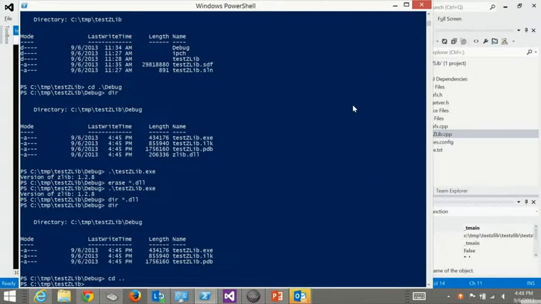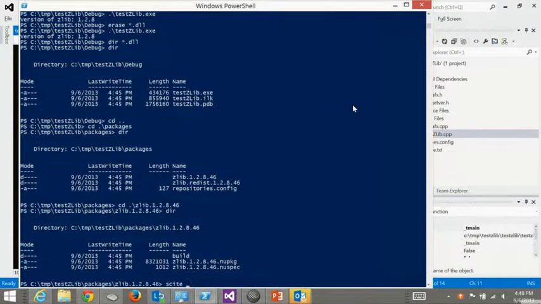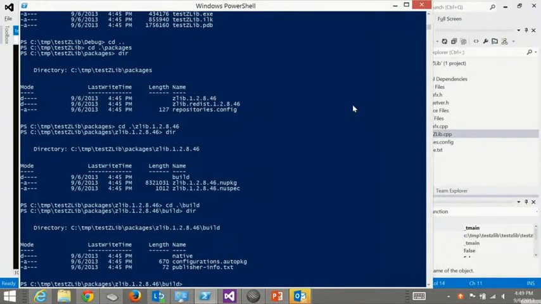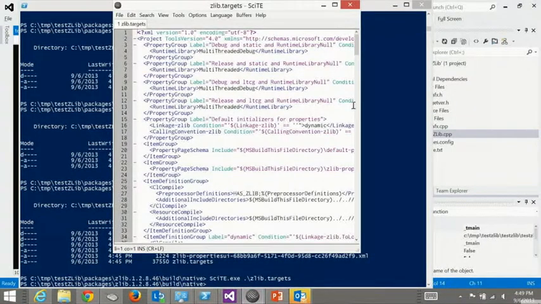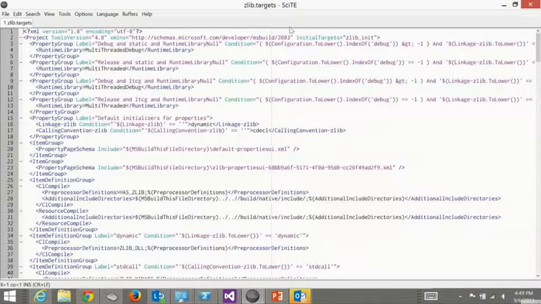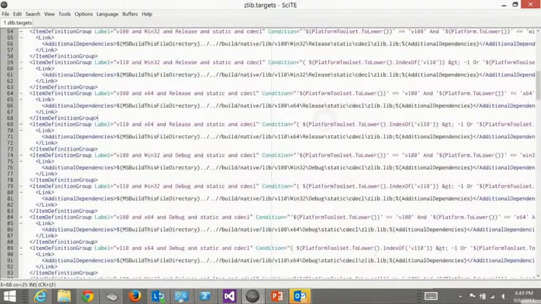Let's go into packages and zlib, and then we will look at this. I don't know what's in here. Build native, and we had to adapt ourselves to the way that NuGet works a bit too. So here's the targets file. This is basically what I am inserting. We insert one line and it references this file, and this is the kind of stuff that gets inserted into your project file. Let me just expand some of this stuff out.